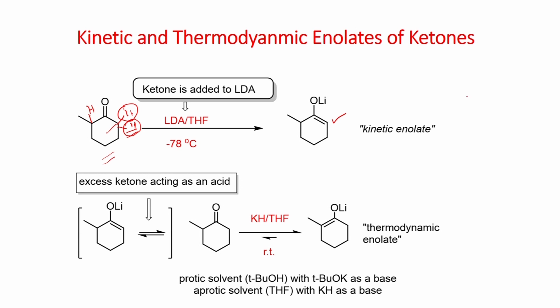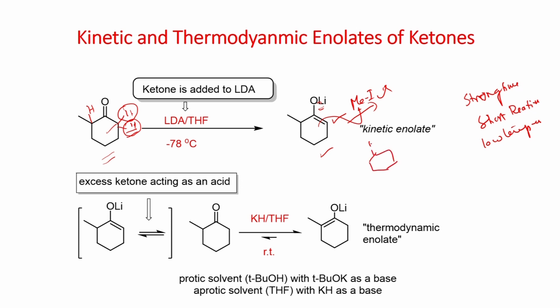So, you have to have a strong base like LDA, short reaction time, and low temperature. These are very important. So, you can form this enolate. Once you form the enolate, you can add methyl iodide or any alkyl iodide, it can undergo reaction selectively, and you can get the corresponding alkylated product. For example, you can get this one.